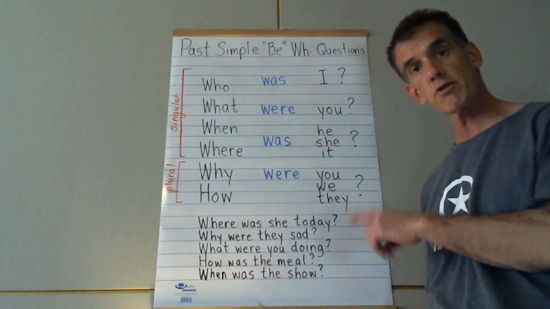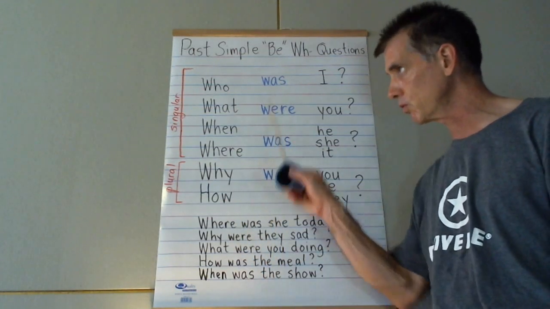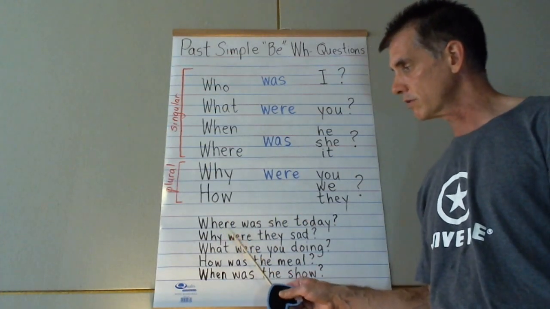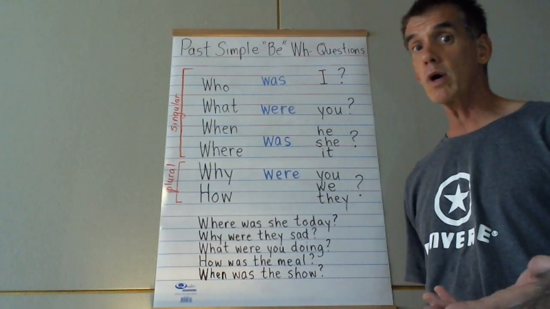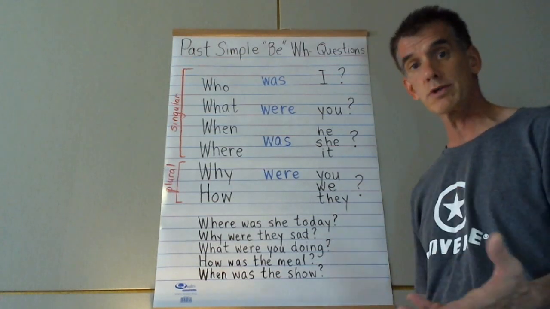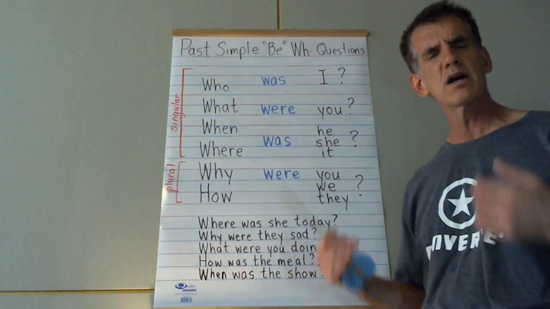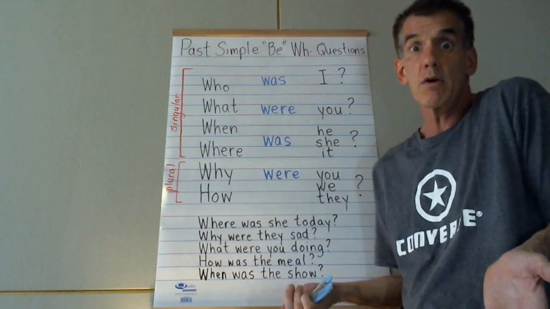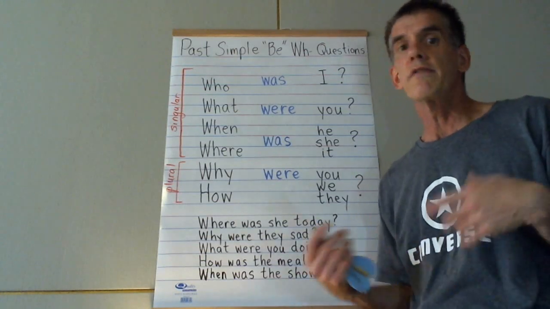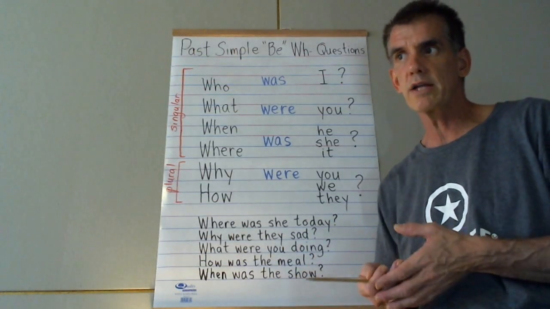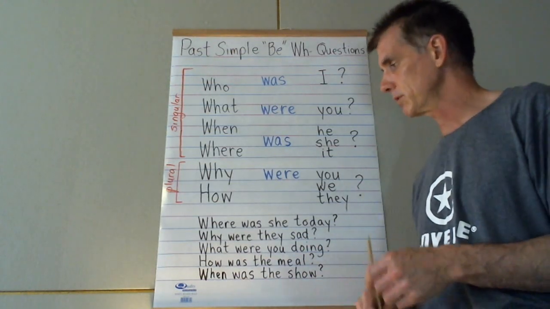All right, so here are some further examples of the questions that you can ask with these question words. The first one is, where was she today? She was at her friend's house, or she was at her mother's house, or something. Why were they sad? They were sad because they had so much homework, or because one of their friends had an accident or something.